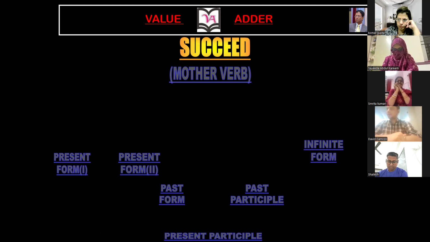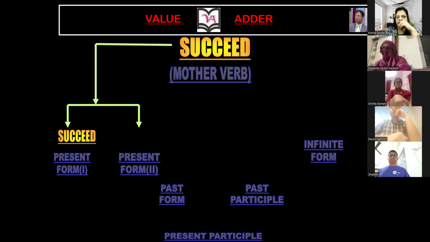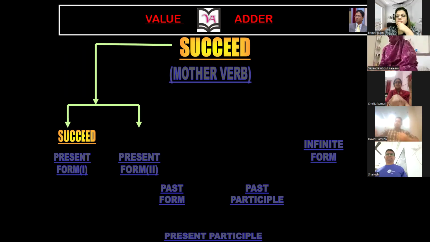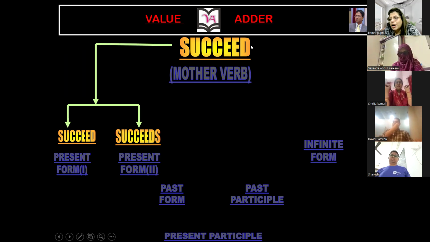Succeed, ma'am. Succeed. How to make the present form of succeed? Carbon copy of the mother verb. I don't know, ma'am, actually. अभी लिखवाया ना, how to make the present form? S, ES or IES? Oh, yes, ma'am. Succeeds. बस S लगा दो ना. Okay, कैसे बनाते हैं? Succeeds.